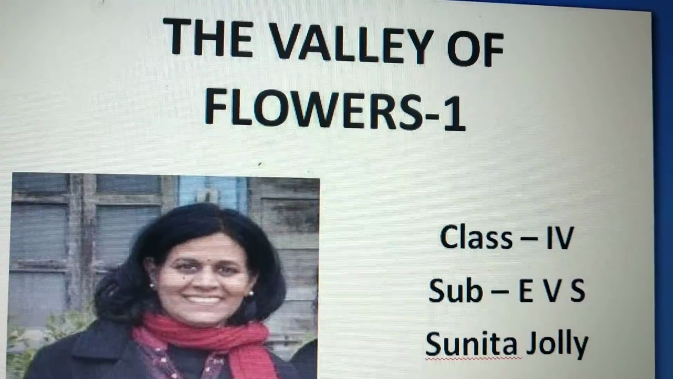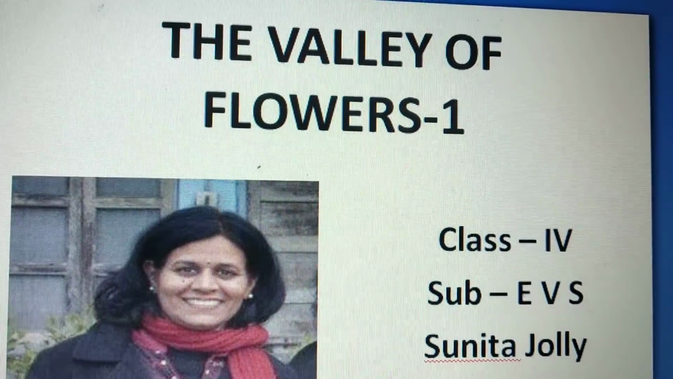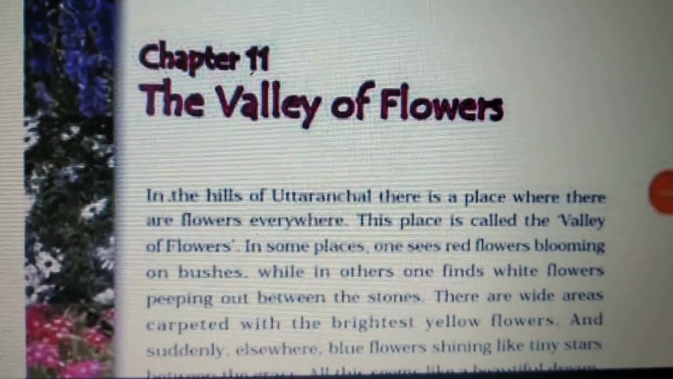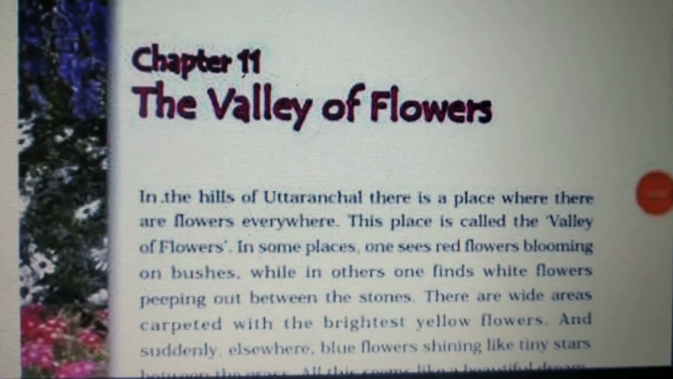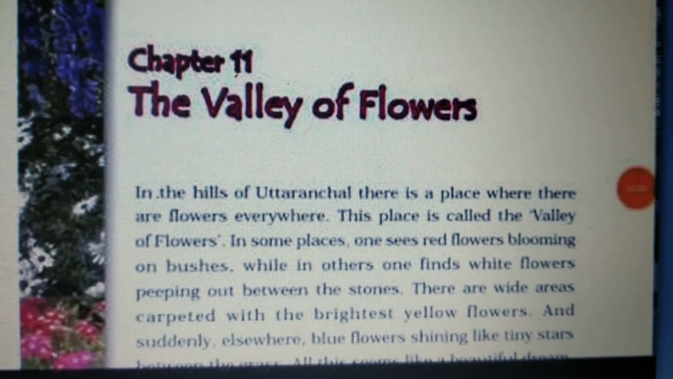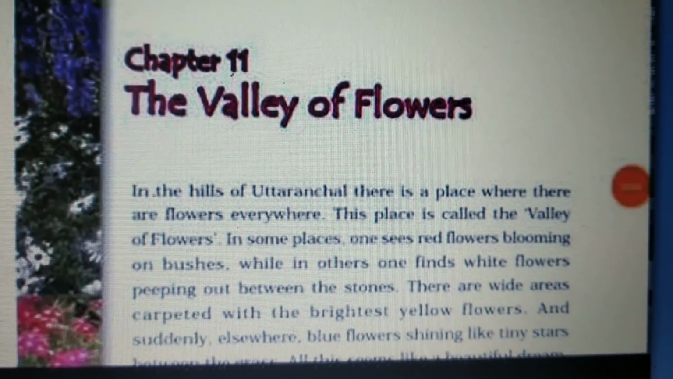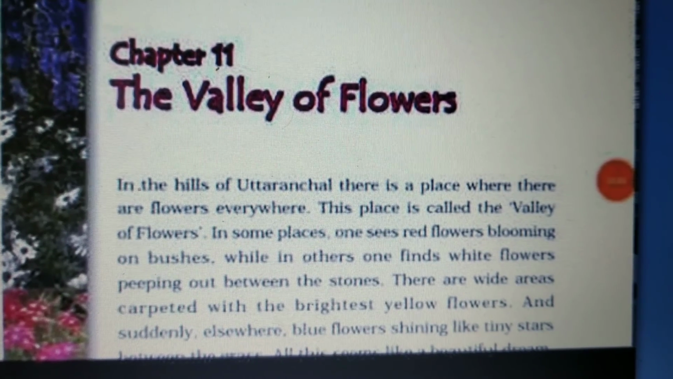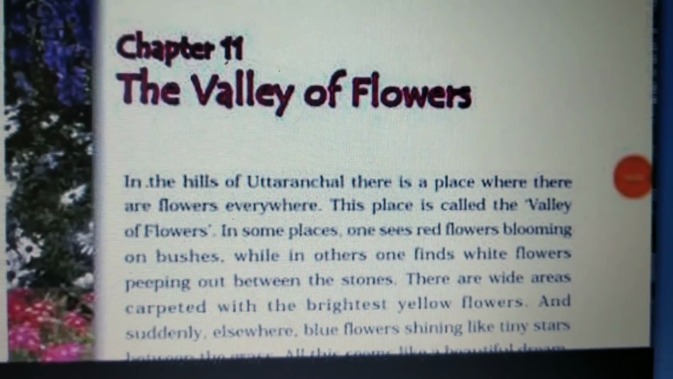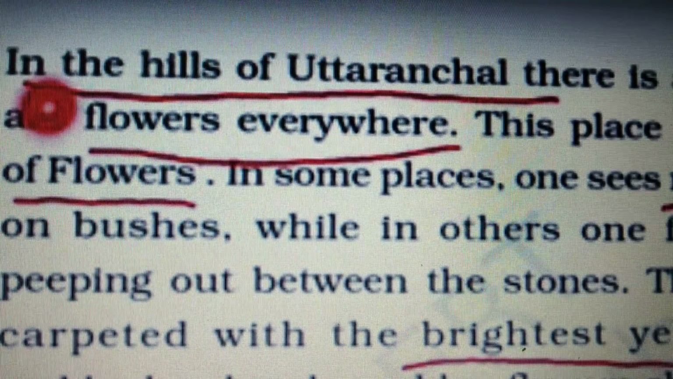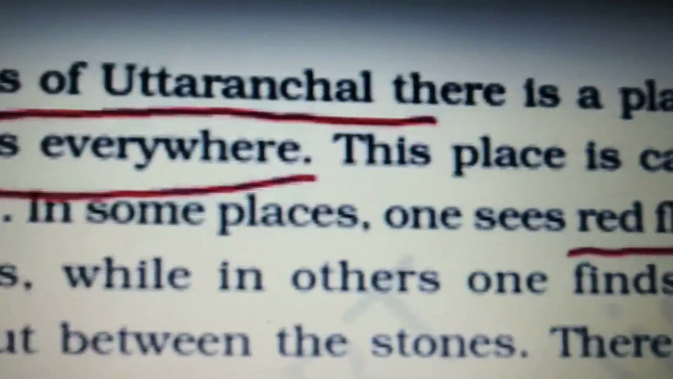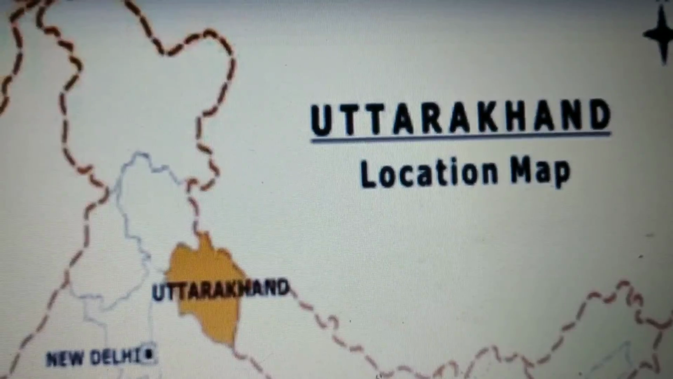Good morning, students. Today we will study the next chapter of your EVS book, The Valley of Flowers. This is chapter 11, and in this chapter we will study the various types of flowers which are found in the Valley of Flowers, and also the structure of flowers, various arts related to flowers, and some uses of flowers also. In the hills of Uttaranchal, there is a place where there are flowers everywhere.